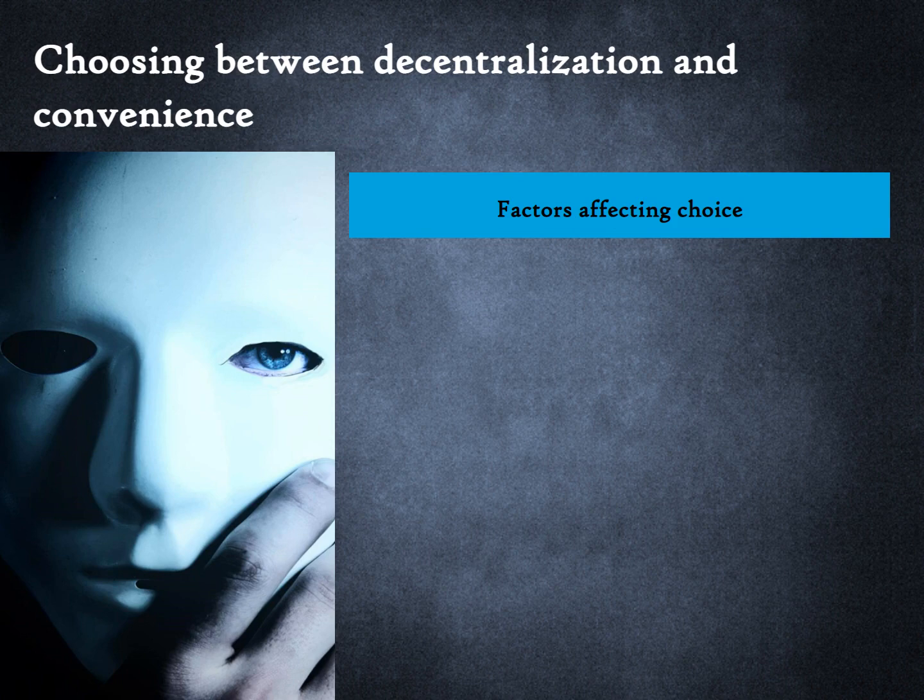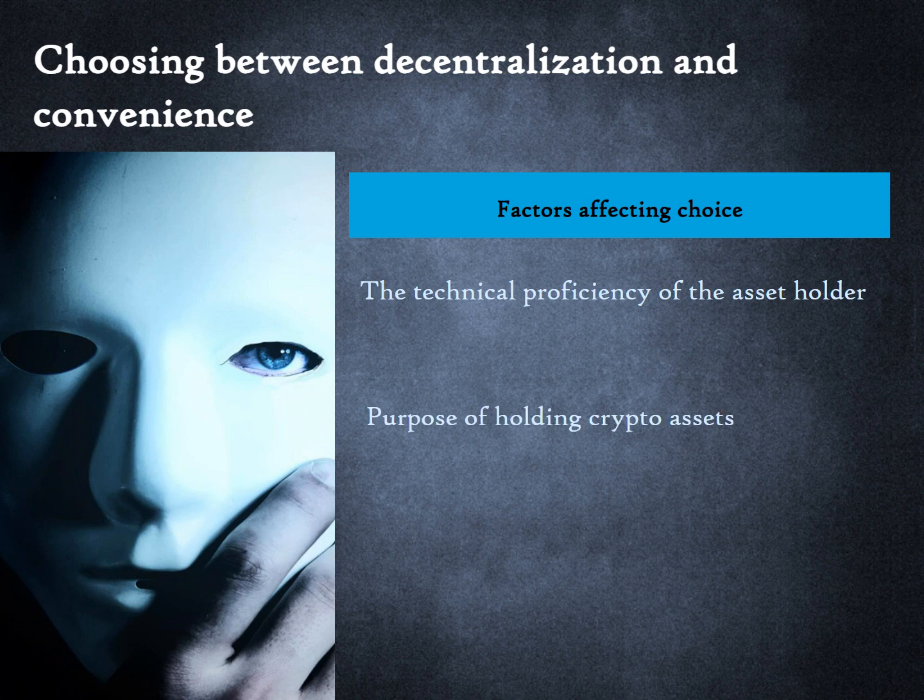How does a crypto asset holder choose the degree of intermediation she is willing to accept on the continuum that we just observed? The answer depends on many factors. One obvious factor is the technical proficiency of the asset holder. Another determinant is the purpose. An individual who is holding crypto assets for investment purposes and is willing to pay taxes on any trading profits may not have any incentive to remain anonymous. The value of the holdings could also determine a person's choice. Someone with millions of dollars in crypto asset holdings may want full custody with cold storage of private keys.